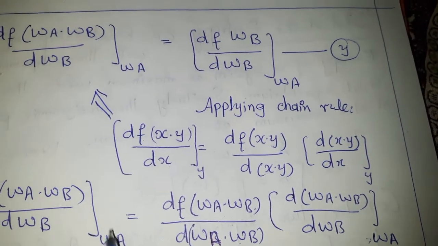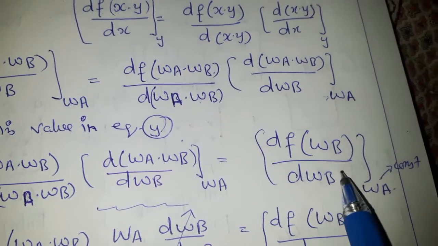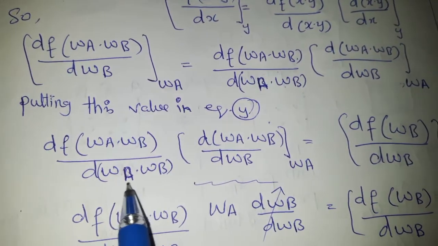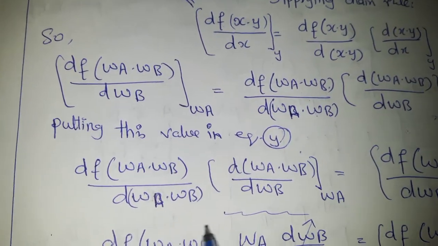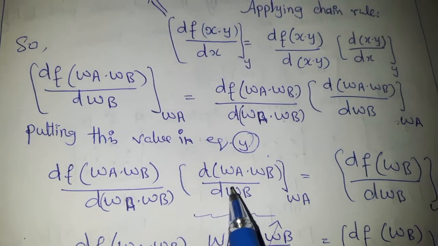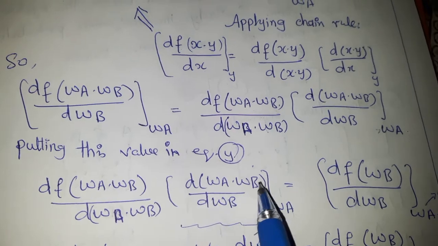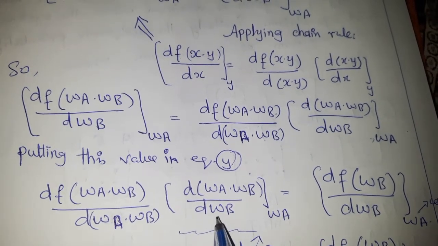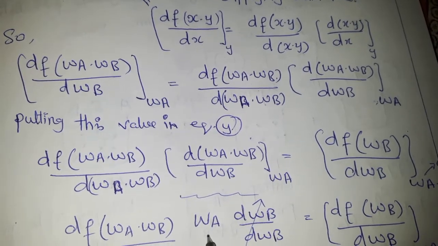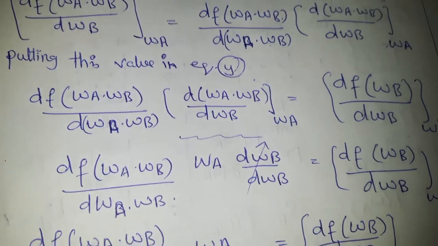Just putting this value in that equation, the right hand side is the same one, and we applied the chain rule to the left hand side. In this left hand side, this is the same term, but some terms can be cancelled because WA is constant, so we can take it out from the derivative sign, and dWB will be cancelled with each other, so we got WA only here.